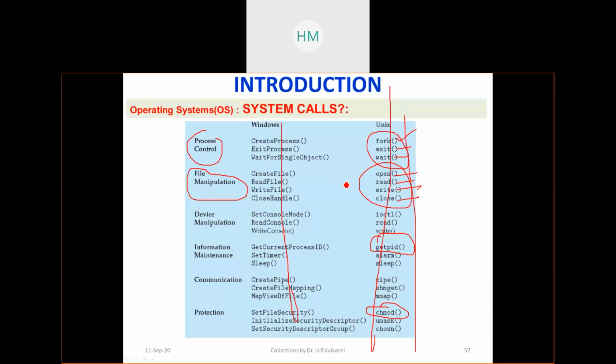But let me make it a point. You used fork, then you used getpid, then you used chmod. These three you have used. We will see the remaining things as and when we cover them. It is an ocean. Got it?